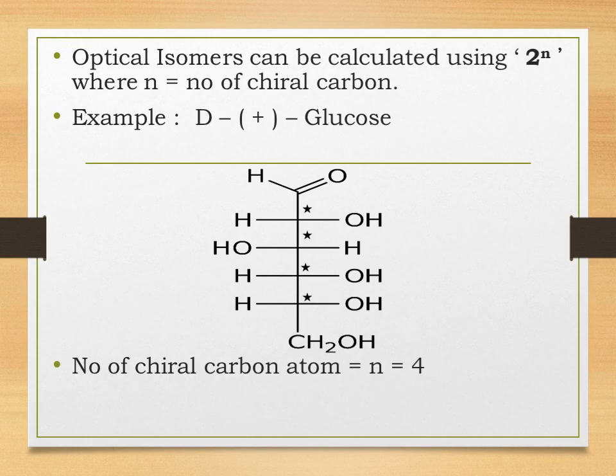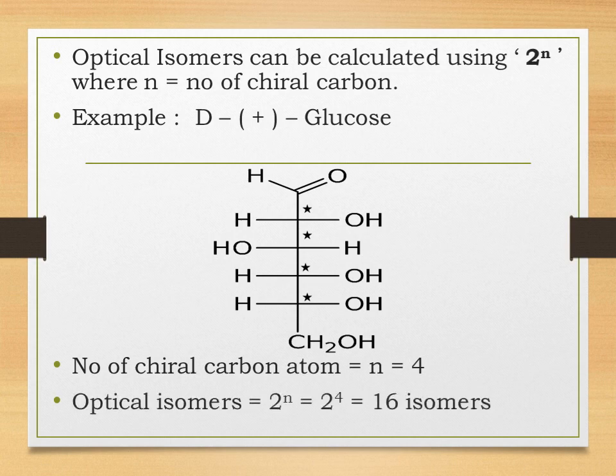Now my dear students, over here it is given as D plus glucose. What do you understand by D? Students, can you see the second last carbon, the C5 carbon atom? The hydroxyl group over here is on the right hand side. So the rotation will take place in a clockwise direction, that is, it will be in the dextro position, and that is why it is written as D. And as D glucose rotates plane polarized light clockwise, that is why it is denoted by the symbol positive. So that is why it is D positive glucose.